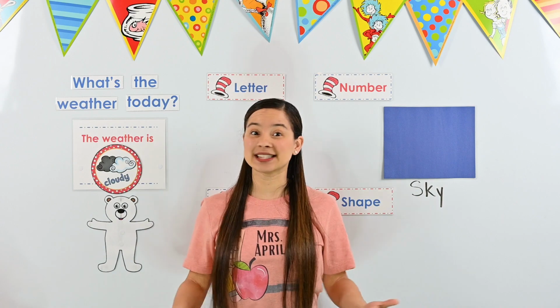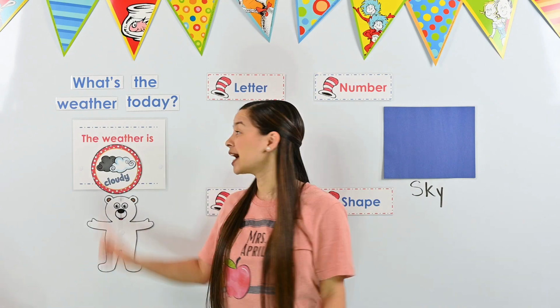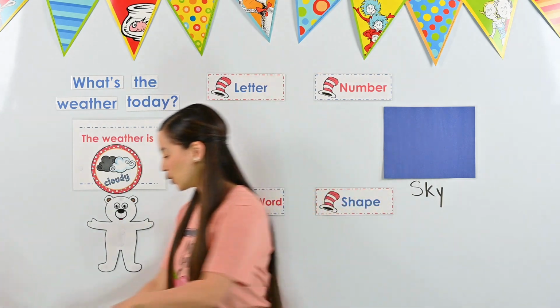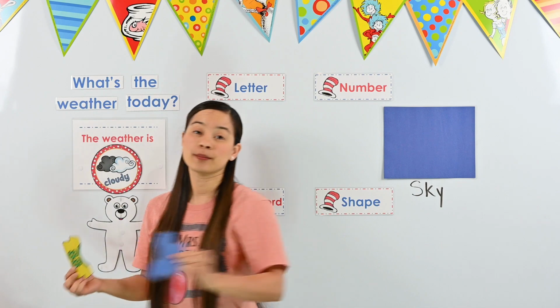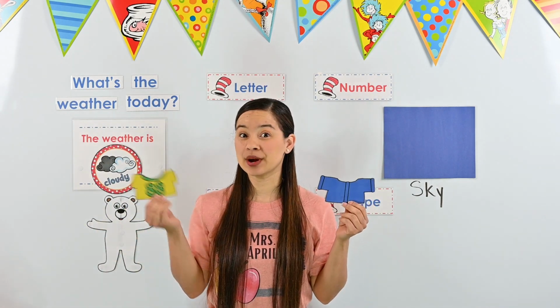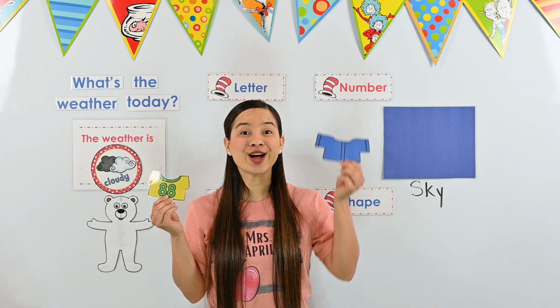Okay, friends, let's get Perry the polar bear dressed for a cloudy day. We also need to remember that it's winter time, so it's cold outside. We need to get Perry dressed for a cold, cloudy day. Are you ready? Let's start with his top. Which top should Perry the polar bear wear on a cold, cloudy day? Should he wear a short sleeve shirt or a long sleeve shirt?